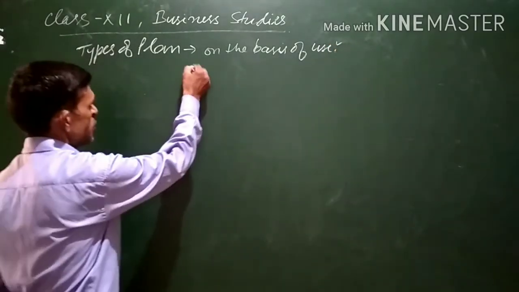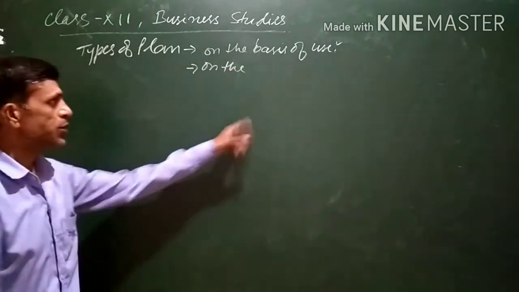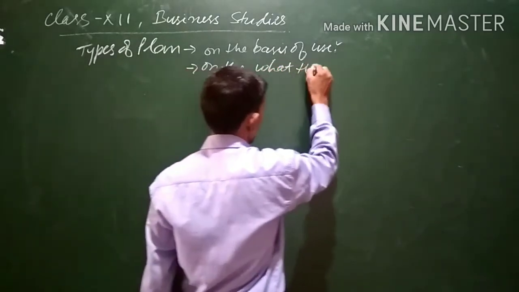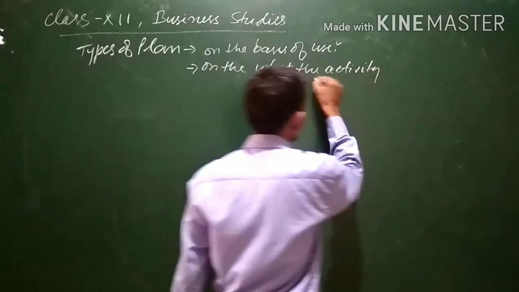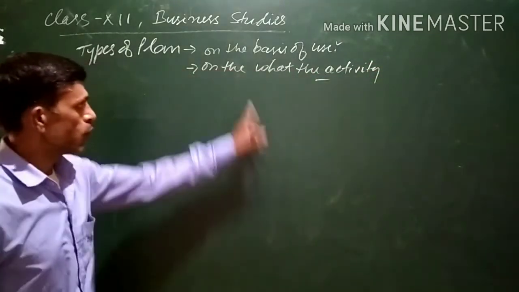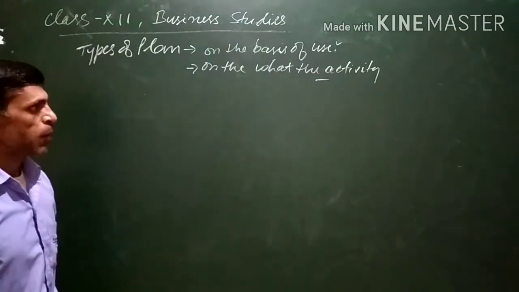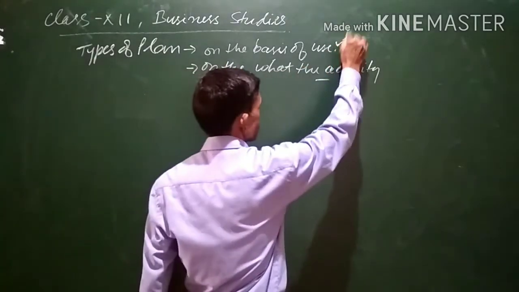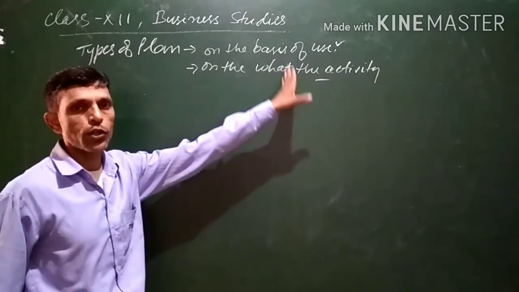Moreover, on the basis of what the activity wants to achieve, plans are further classified. So there are two bases: one is on the basis of use, and the second is on the basis of what the activity wants to achieve.